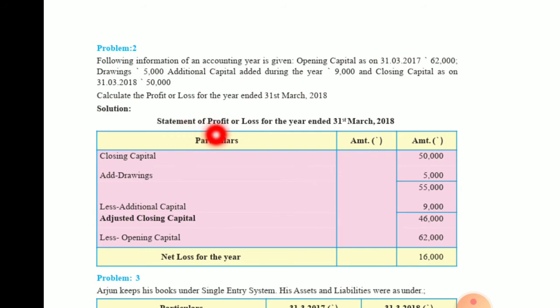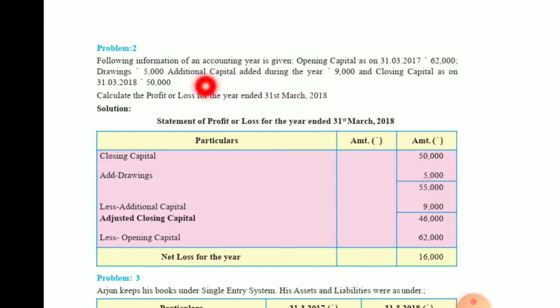Okay, so statement of profit and loss for the year ended 31st March 2018. Particulars, amount in rupees. First thing is closing capital, or capital at the end of the year. Now when the year is ending, it is on 31st March 2018, that is 50,000. To this we will add drawings. Drawings made during the year is 5,000. So 50,000 plus 5,000 will give you 55,000.